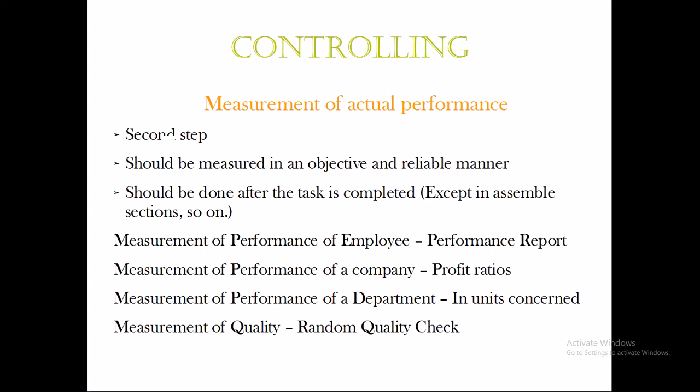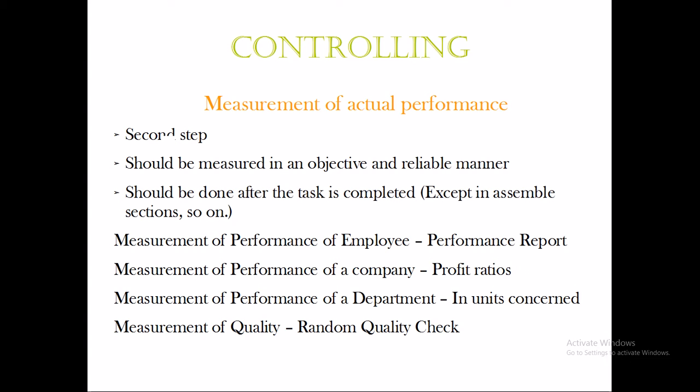If you need to manufacture 10,000 units in a year, you need to manufacture at least 900 units per month to complete the task in time, and also to have some more time to cover up any defects. That kind of target is called a standard.